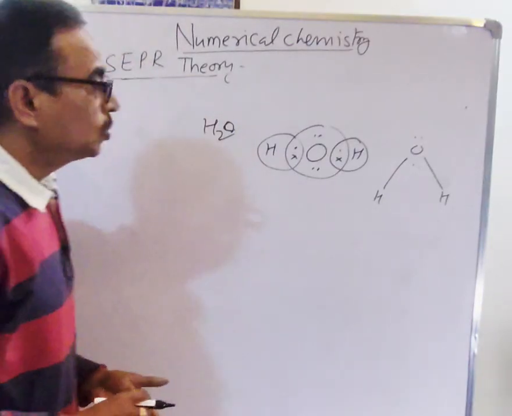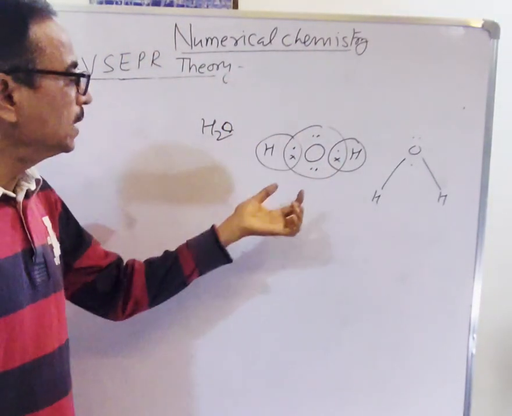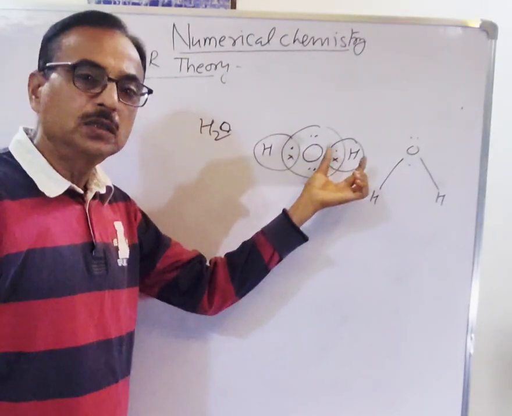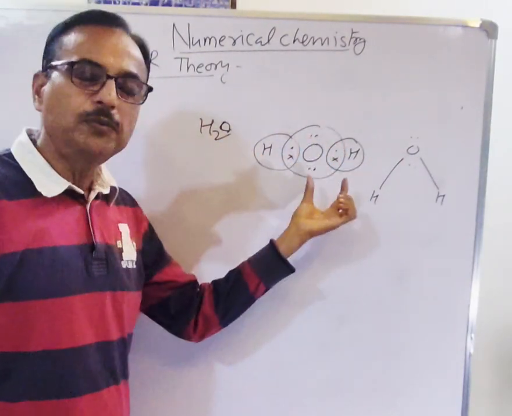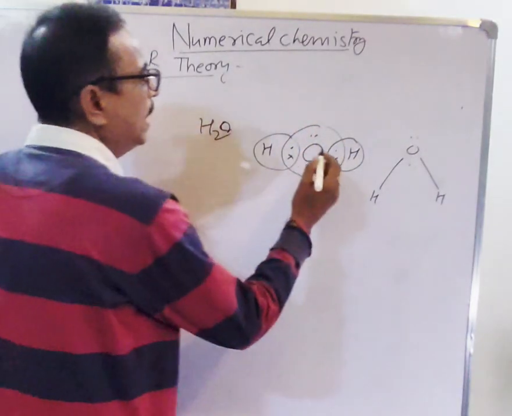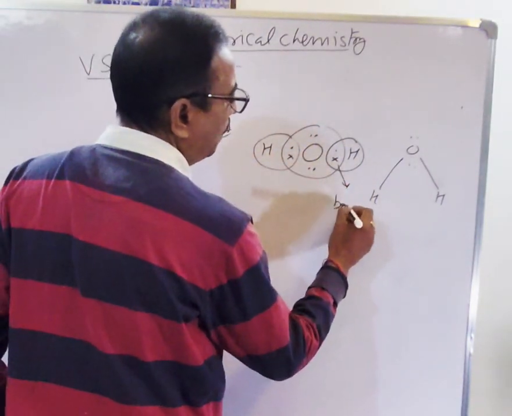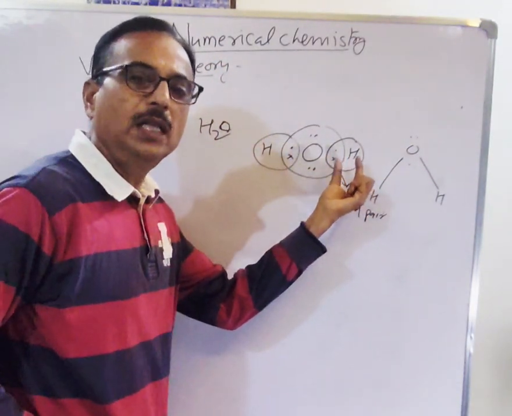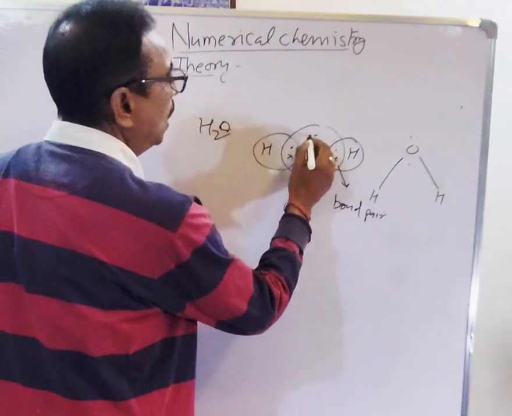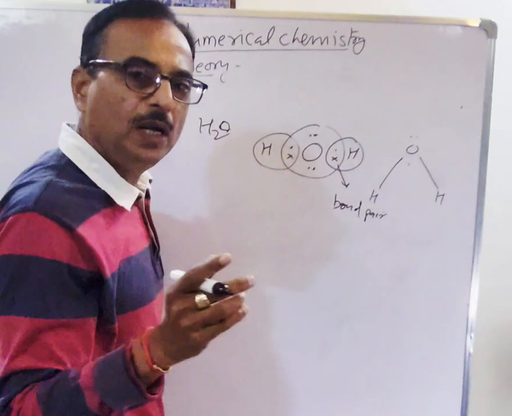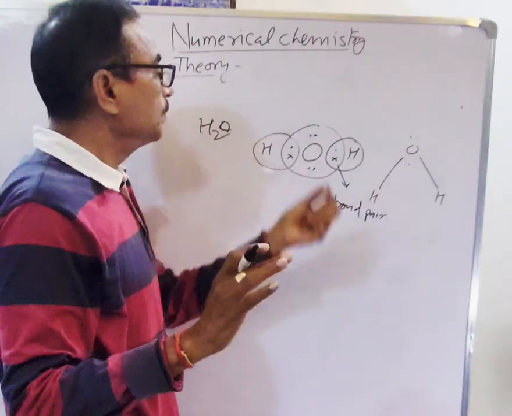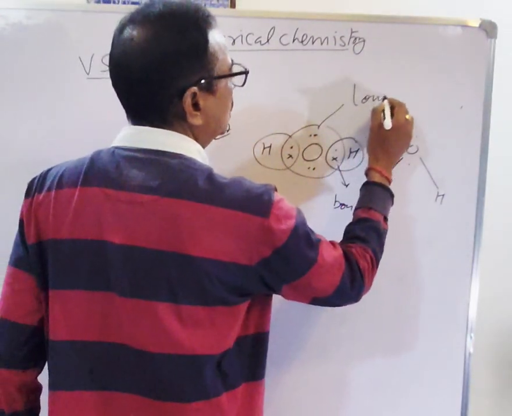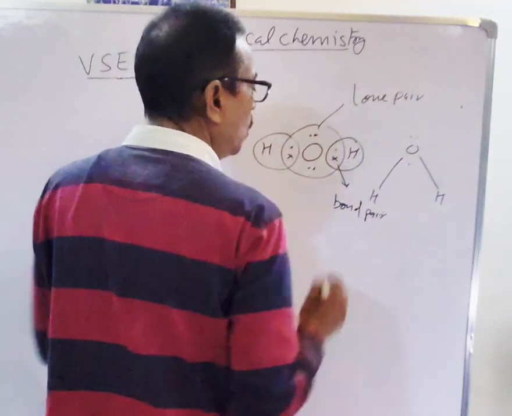Why? VSEPR theory says that any molecule, when forming bonds with atoms, has two types of electron pairs. One is the bond pair, and the other is the lone pair. A bond pair means the pair of electrons participating in the bonding, and the lone pair is the pair of electrons which does not participate in the bonding but is present in the outer shell. This is the lone pair, this is the bond pair.